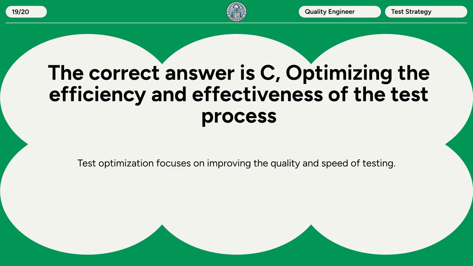The correct answer is C. Optimizing the efficiency and effectiveness of the test process. Test optimization focuses on improving the quality and speed of testing.